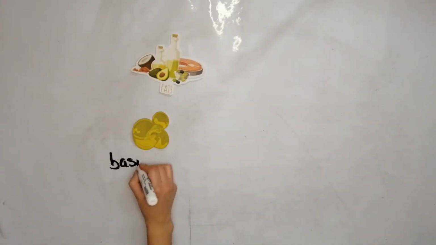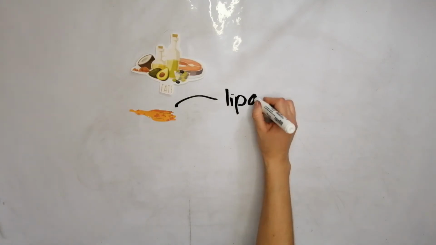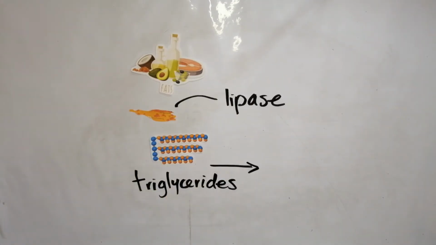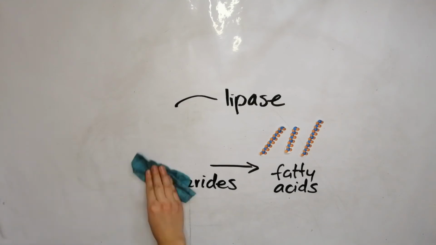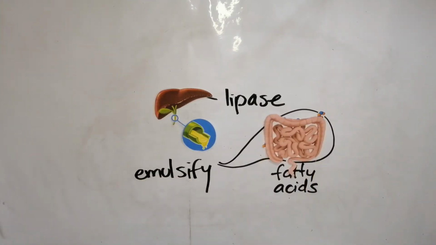And then we have lipid digestion, in which the neutralization of the acid in chyme by the basic pH of the pancreatic juice is essential for the correct operation of pancreatic enzymes. One of these is lipase, which converts triglycerides, one type of fat, into fatty acids, once bile salts, secreted by the gallbladder, have emulsified them in the duodenum.